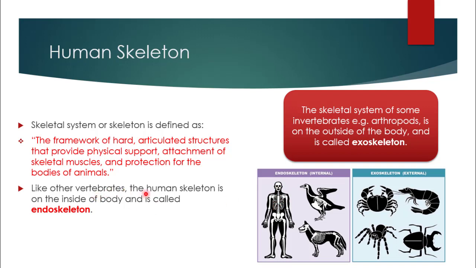Like other vertebrates, the human skeleton is on the inside of body and is called endoskeleton. Endo means inside. Here are some vertebrates that consist of endoskeleton. The skeletal system of some invertebrates, for example arthropods, is on the outside of the body and is called exoskeleton. Exo means outside. Here are some invertebrates that consist of exoskeleton. So both these type of skeleton exist, endoskeleton which is internal and exoskeleton which is external.